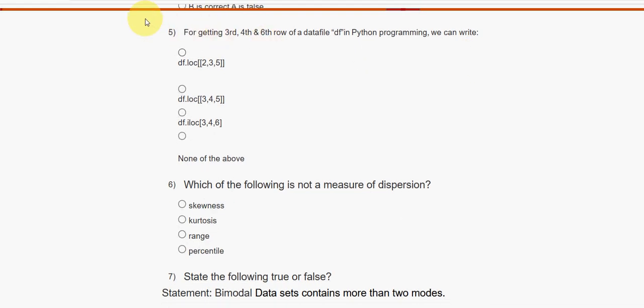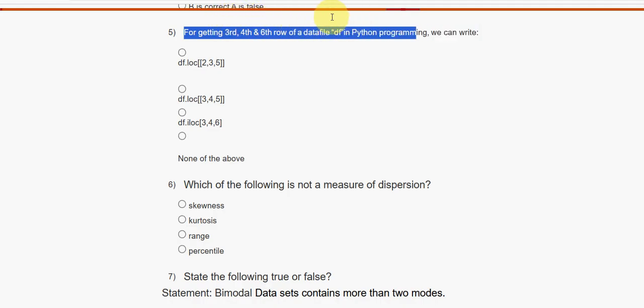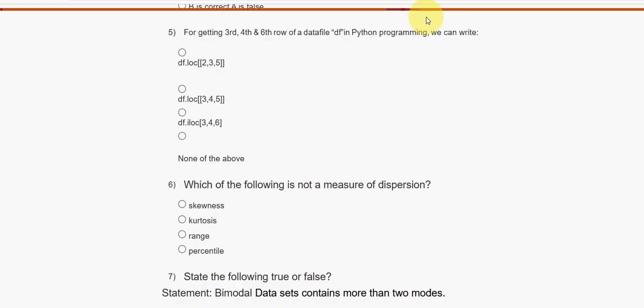Fifth one. For getting third, fourth, and sixth row of a data file in Python programming, what will be the syntax? What is the code we can write? What should be our command?